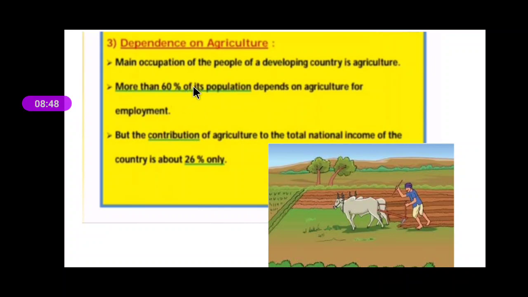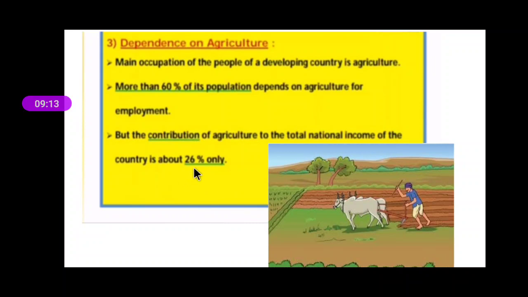More than 60% of the population depends on agriculture for employment. Out of 100%, 60% is depending on agriculture. But the contribution of agriculture to the total national income of the country is only about 26%.